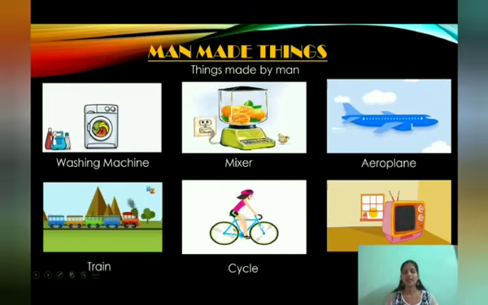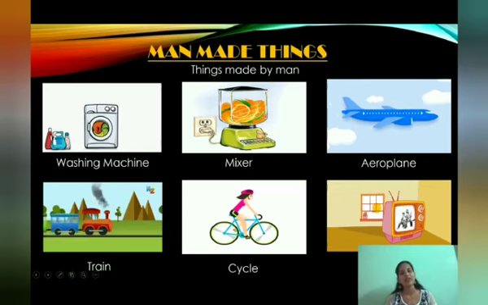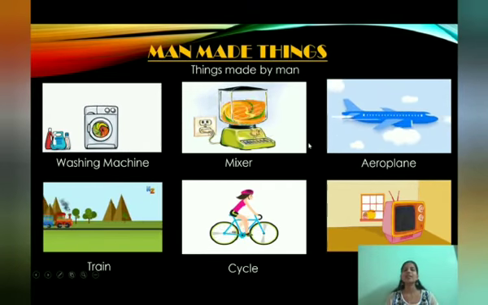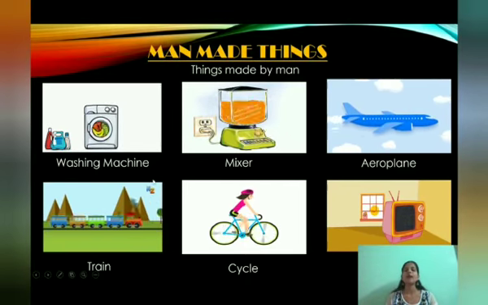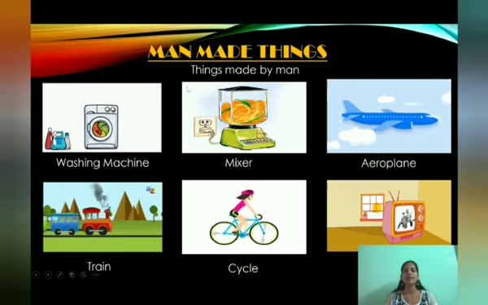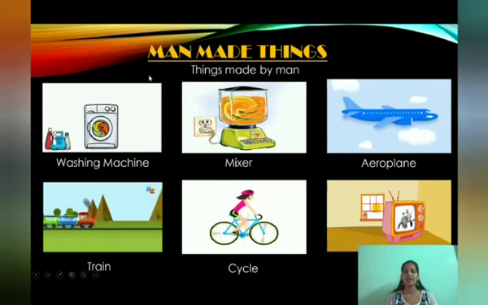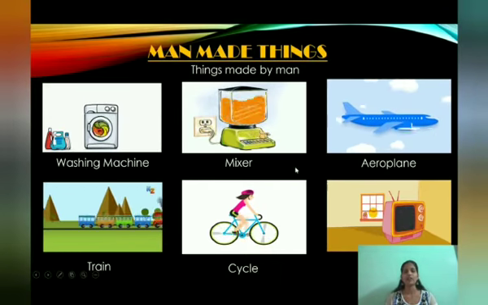So this is also one example of a machine. Next, the television. In the television, you will be watching your cartoons, videos, etc. Right? So these things are called machines. These are man-made things. The man is making them. So they are called man-made things, and these machines are very helpful to us.